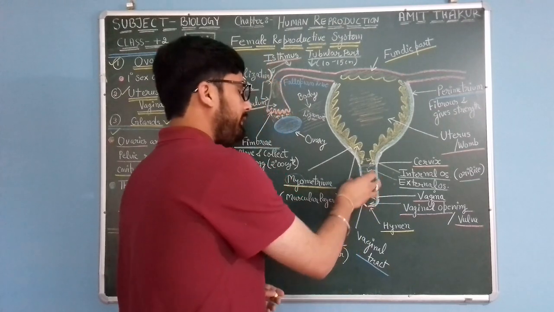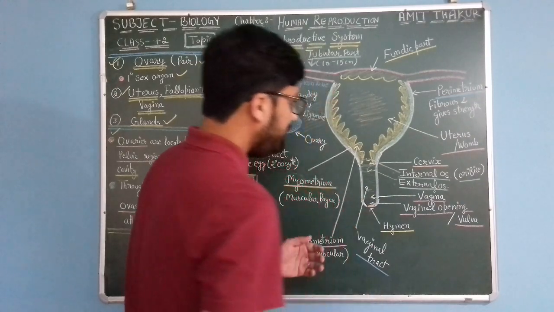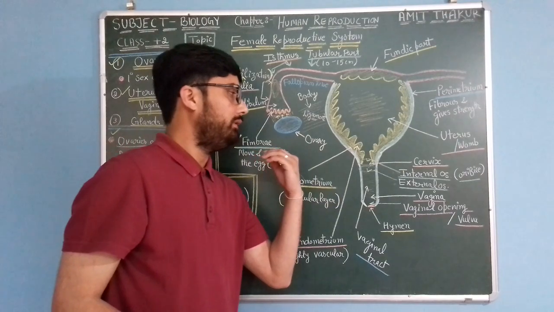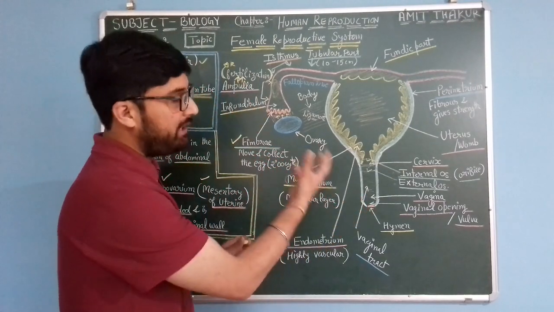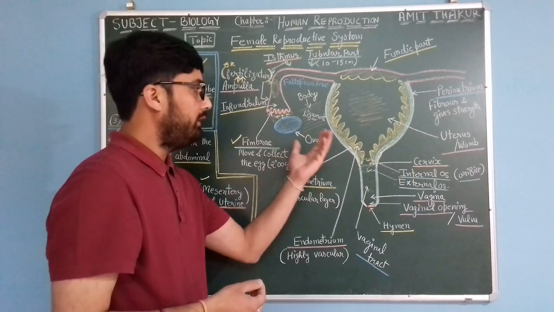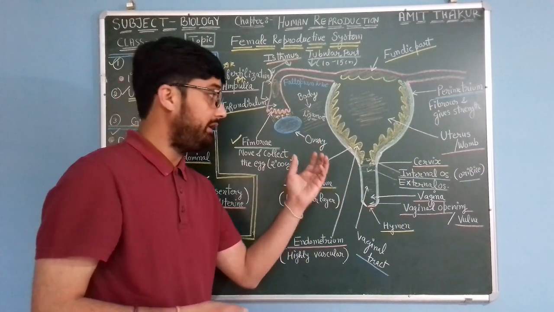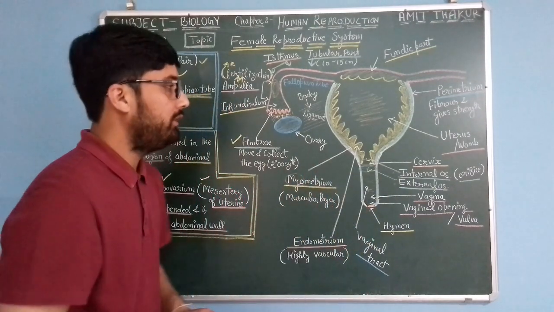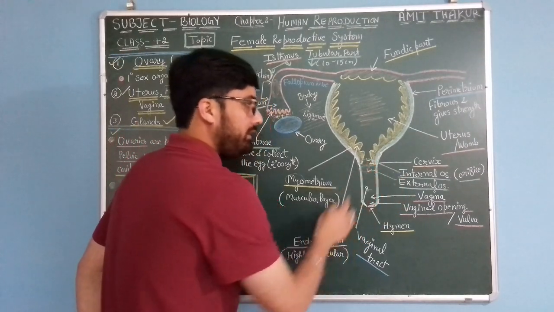These are used to help doctors check the pregnancy or the development of an embryo inside the uterus during gestation, especially during the last month of pregnancy. So these are superficial points actually.